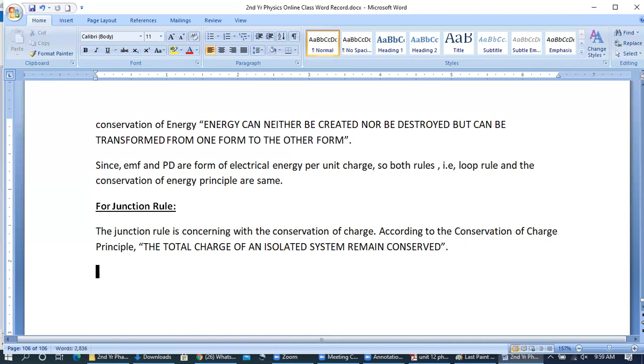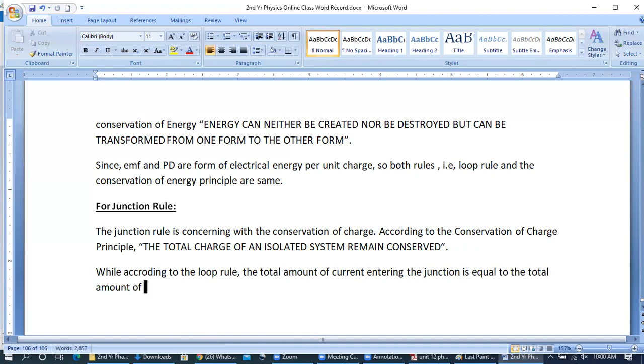Okay, so according to the junction rule, the total amount of current entering the junction, means certain point, is equal to the total amount of current leaving the junction.